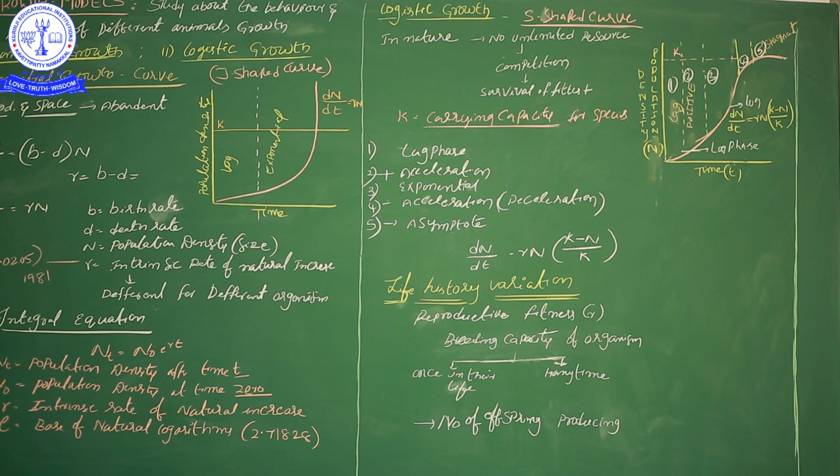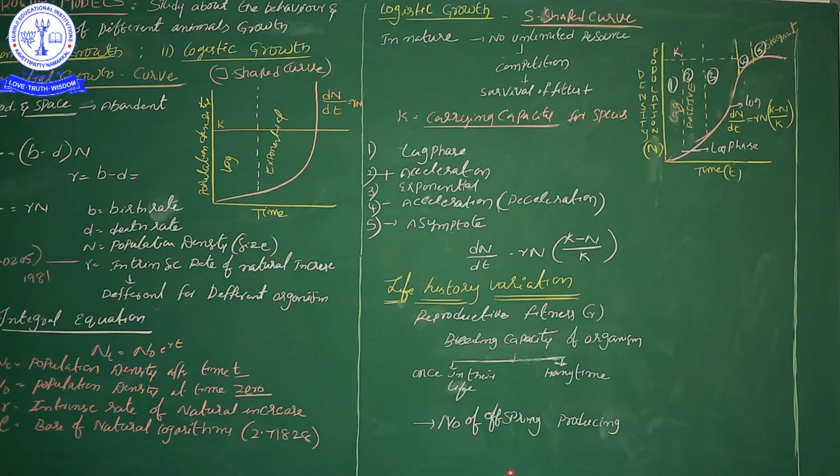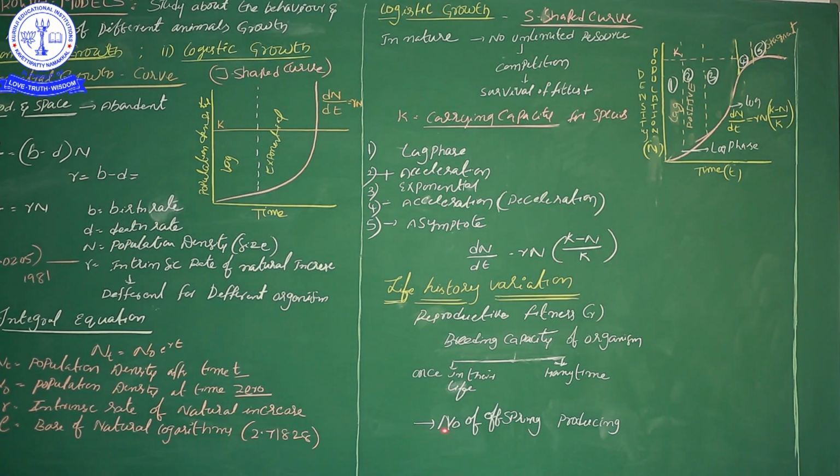For example, a human mother at the time of delivery gives birth to only one individual, or maybe twins, not more. In abnormal conditions a mother may give birth to 3 or 4, but that does not happen in all situations. So in pregnancy, mothers give birth to only 1 or 2 babies.